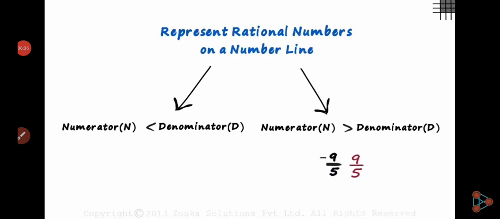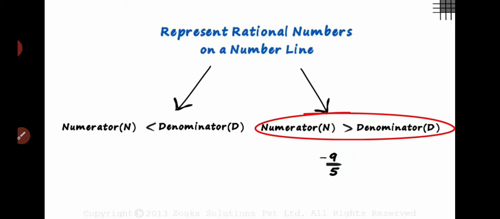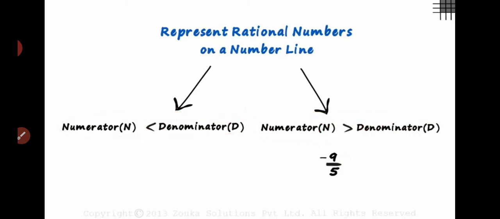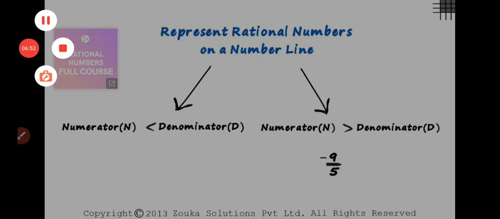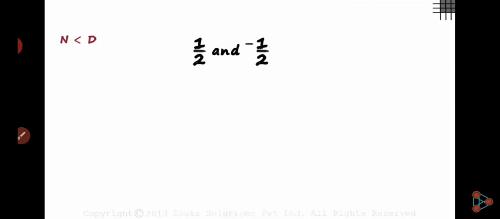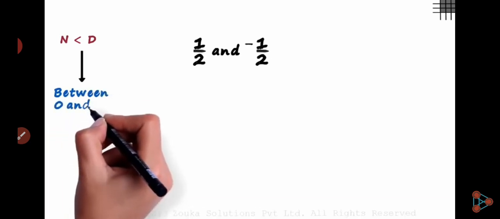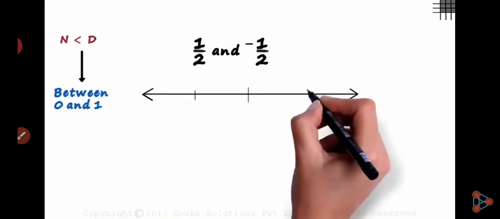suppose 9/5, 9/5 is the numerator is greater than denominator, but -9/5 is not in this category. -9/5 belongs to this category, meaning numerator is less than denominator. Understand? Okay, so let's see when n is less than d, meaning numerator is less than denominator. 1/2, 1 is less than 2, -1/2, -1 is less than 2. Okay, so it belongs to this category. So this number is between 0 and 1, but why?